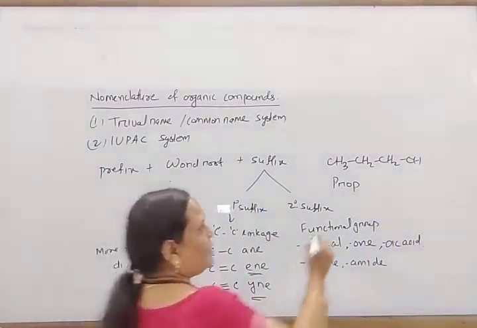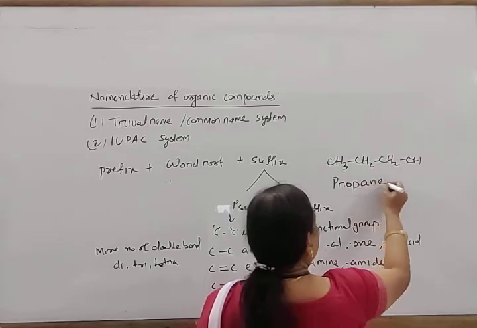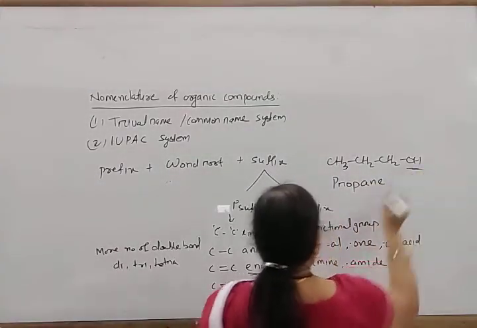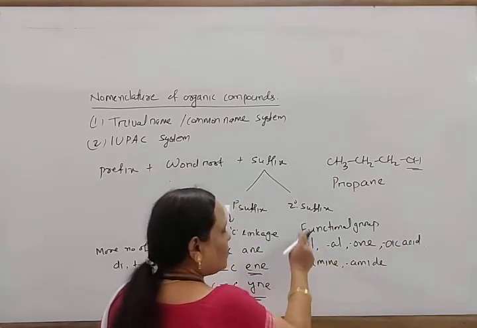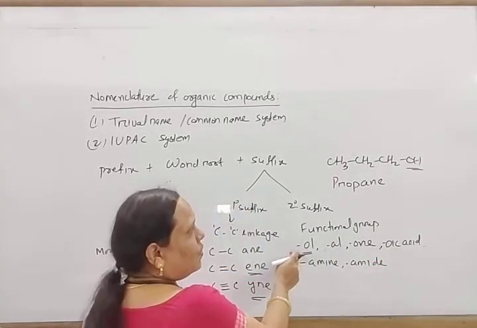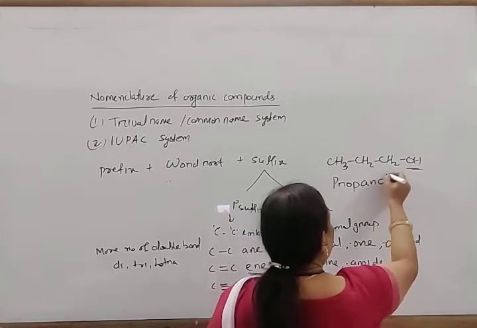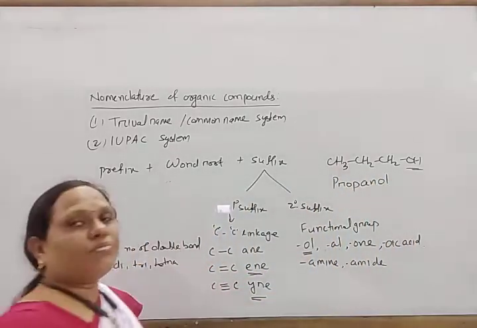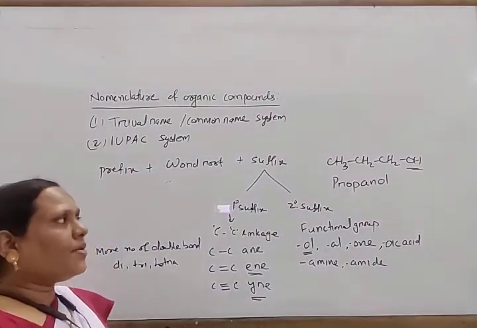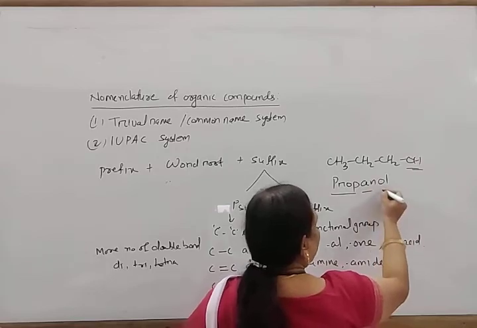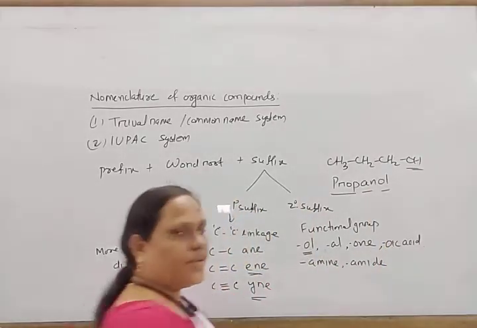All are single bonds, so ANE, propane. But OH is there, and for OH the functional group suffix is OL. Since OL starts with a vowel, that is O, you drop this E and write propanol. So the name of this compound is propanol. This is the word root, this is the primary suffix, and this is the secondary suffix.